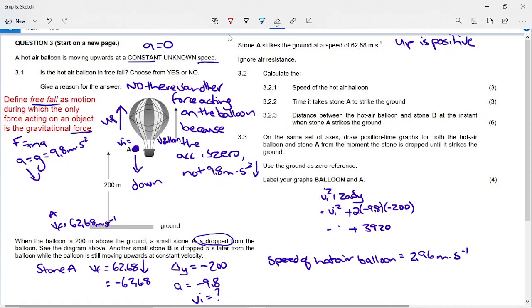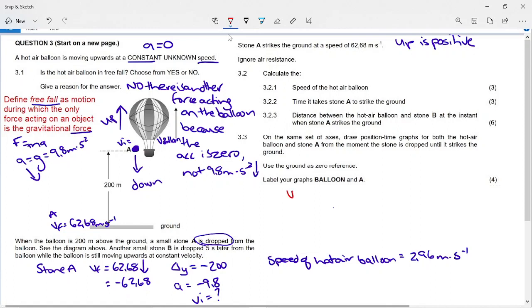The time it takes stone A to hit the ground is fairly straightforward. We can use the VI we've just calculated, and we have a VF, and we have a delta Y. So we can take quite a strong pick of equations here.